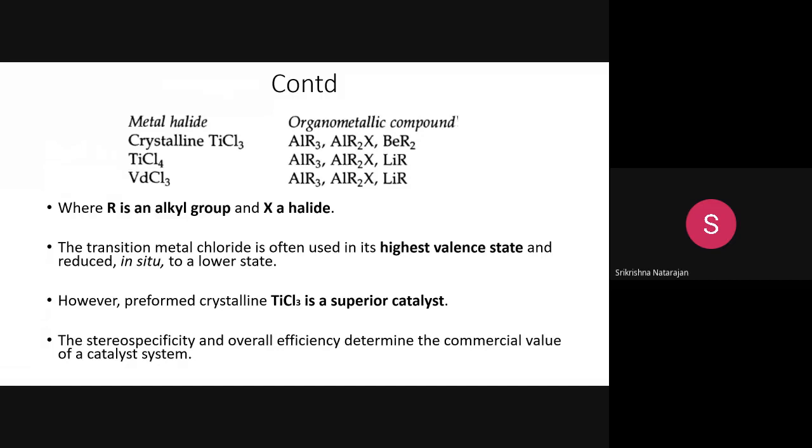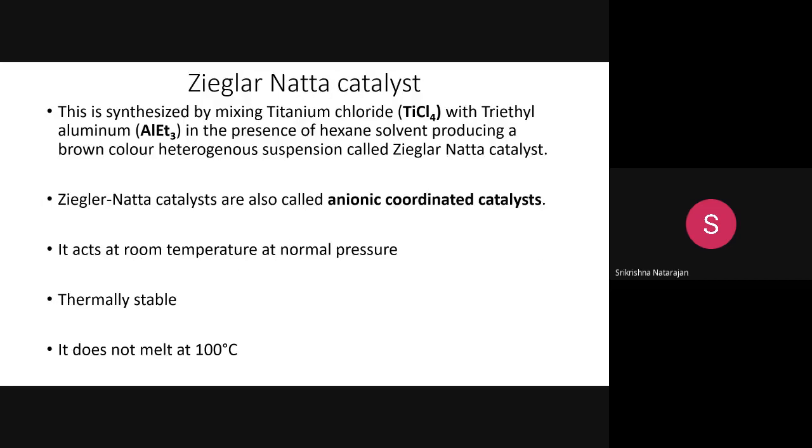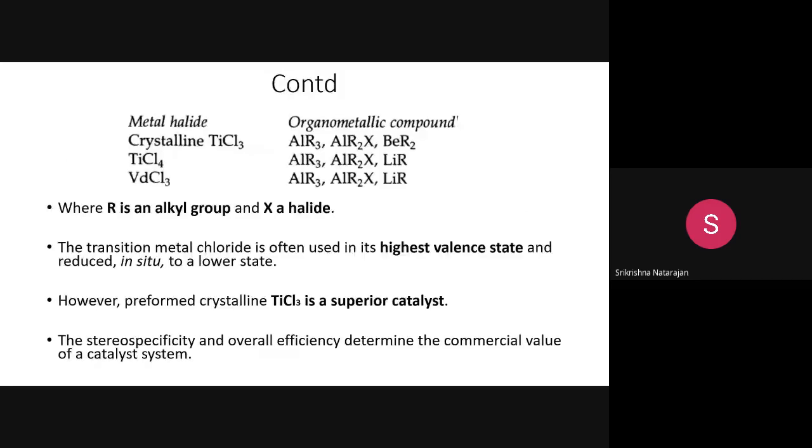So here, what does this R mean? R is an alkyl group, like a methyl group. We just saw in the previous slide, triethyl aluminum. Here I have put Et3 instead of (C2H5)3, which is the ethyl group. This is the organometallic compound. So R is the alkyl group and X is the halide. Okay, so you react these both.